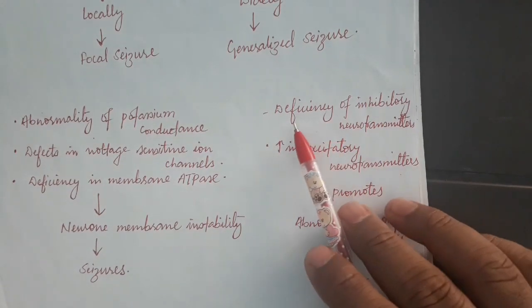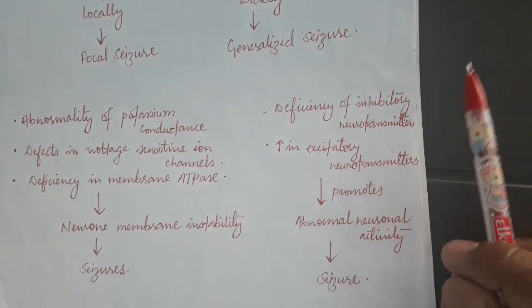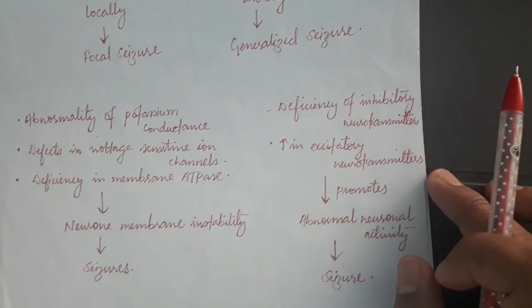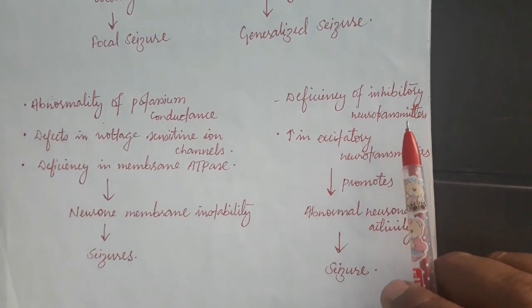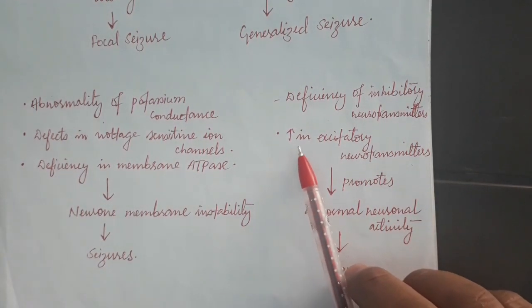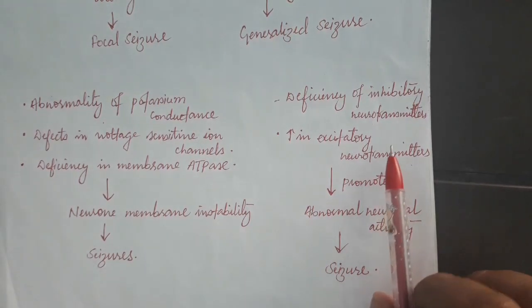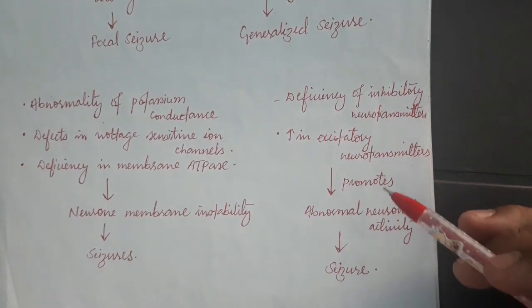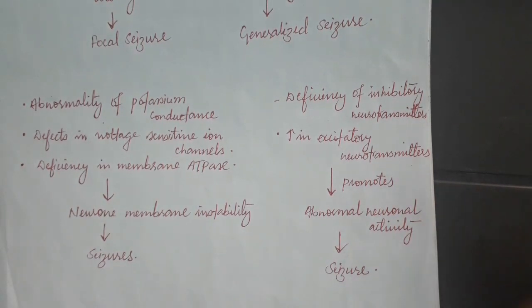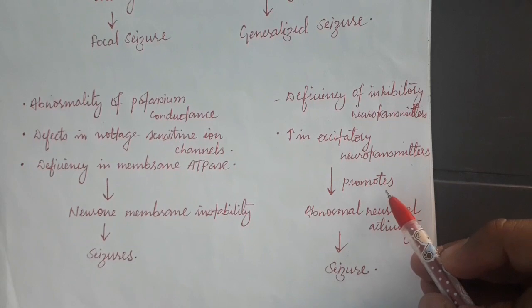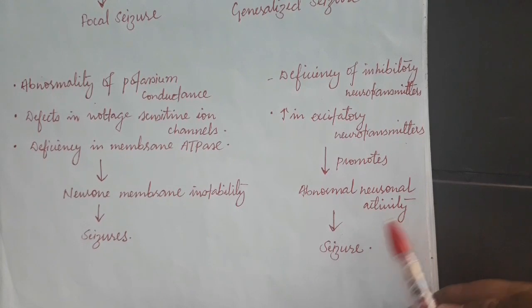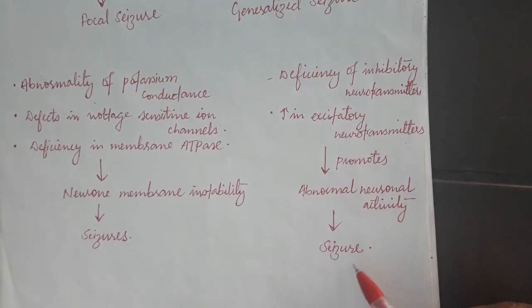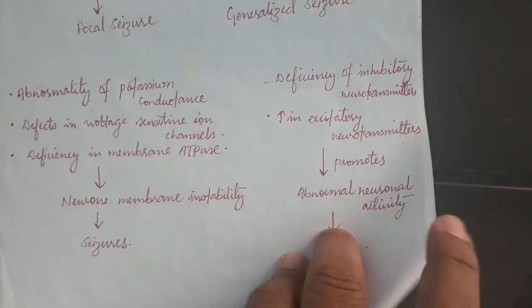Then the third flowchart is a deficiency of inhibitory neurotransmitters. Inhibitory neurotransmitters are those neurotransmitters which inhibit the release of excess neurotransmitter. So what is happening is that inhibitory neurotransmitter is decreasing and excitatory neurotransmitter is increasing, and this is going to promote abnormal neuronal activity, then it leads to seizures. So this is the topic epilepsy, that is the brain disorder.